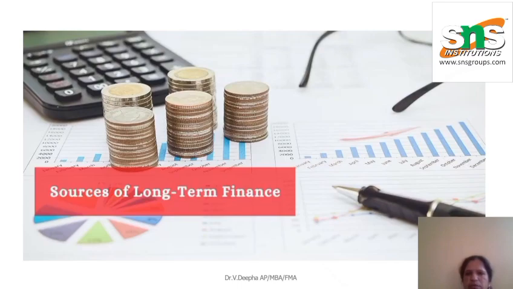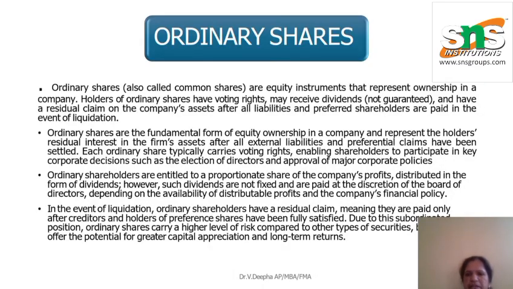So, sources of long-term finance. Ordinary shares. Ordinary shares are also known as equity shares. Equity shareholders are the real owners. They enjoy the rights and they also have the voting power. Ordinary shares are equity instruments that represent ownership in the company. Holders of ordinary shares have voting rights, may receive dividends and have a residual claim to the company's assets after all liabilities and preferred shareholders are paid in the event of liquidation.